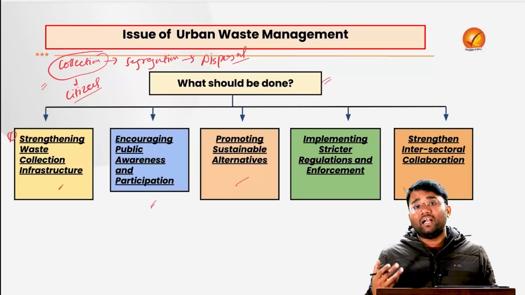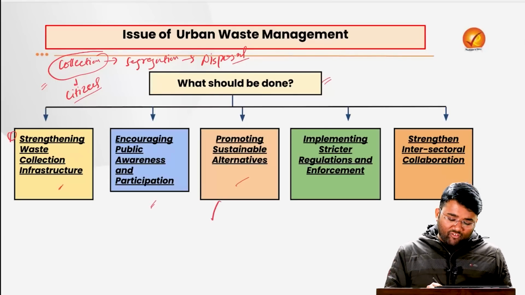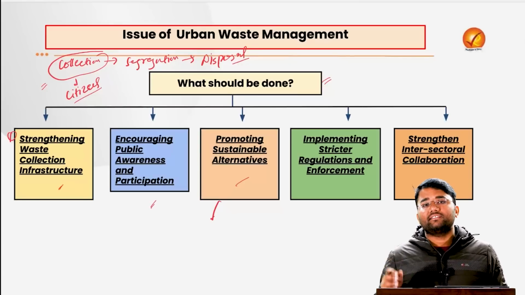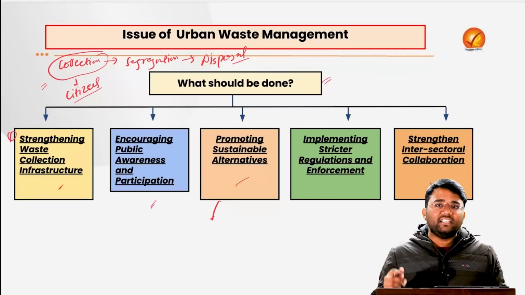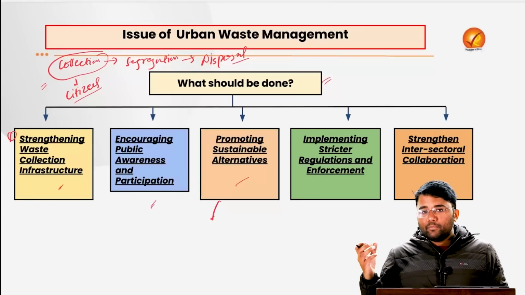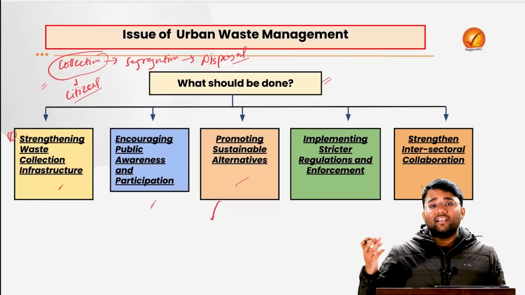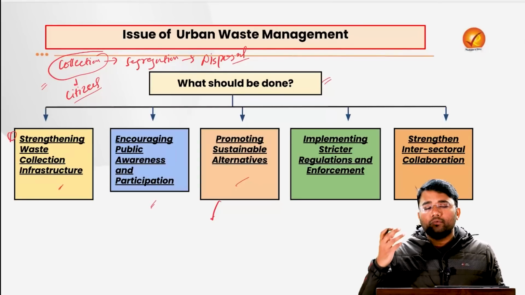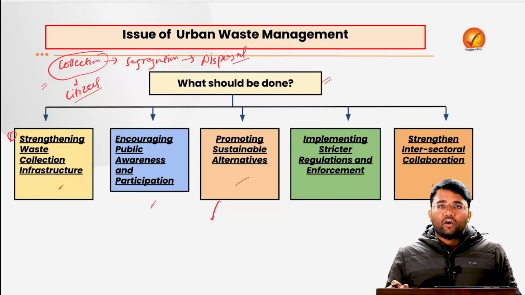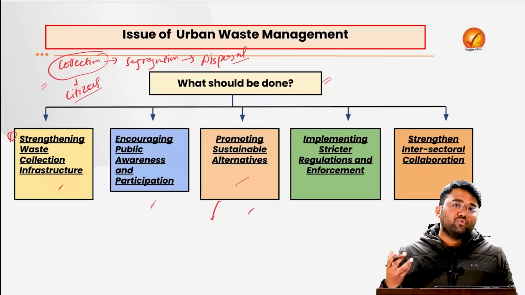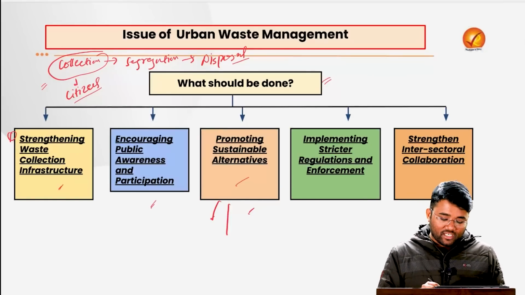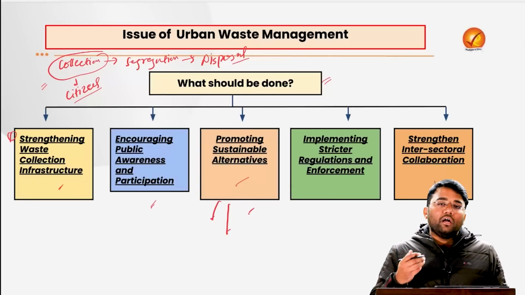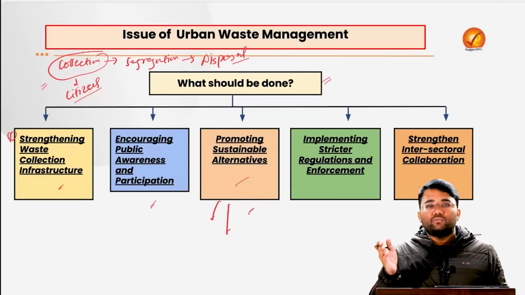Also, sustainable alternatives can be promoted. For this, the government obviously can provide some capacity building and hand holding. For example, they can be given some tax exemptions or tax incentives, or they can be provided priority sector lending. Under the priority sector lending norms, they can be provided subsidized or better capital. All that can help in promoting sustainable alternatives, because until and unless the cost of these sustainable alternatives comes down, it will be very difficult to shift from unsustainable alternatives to sustainable ones.